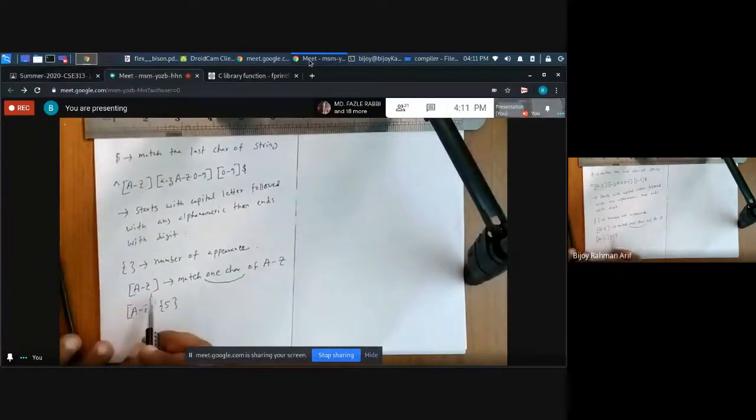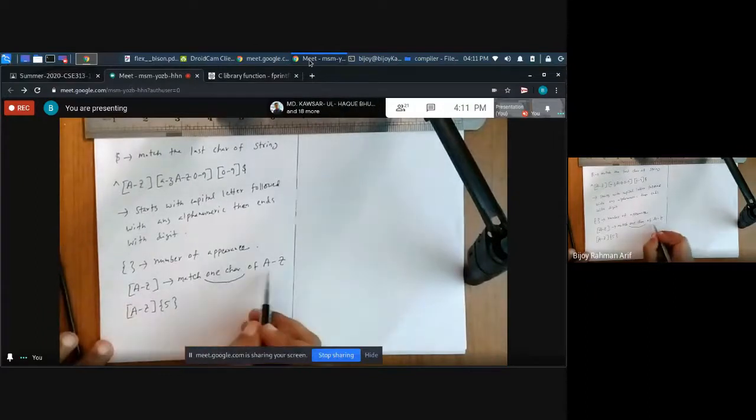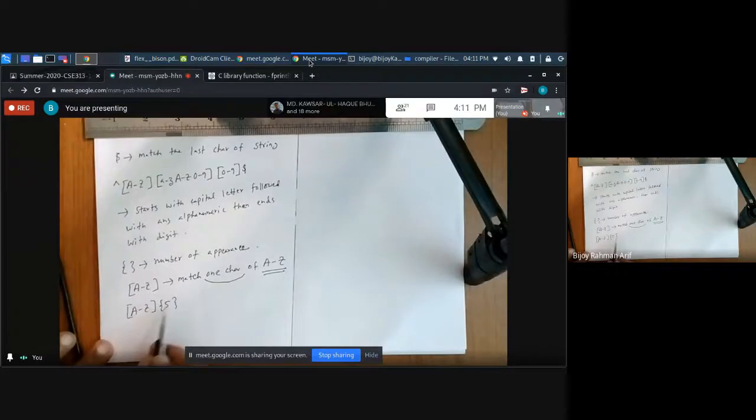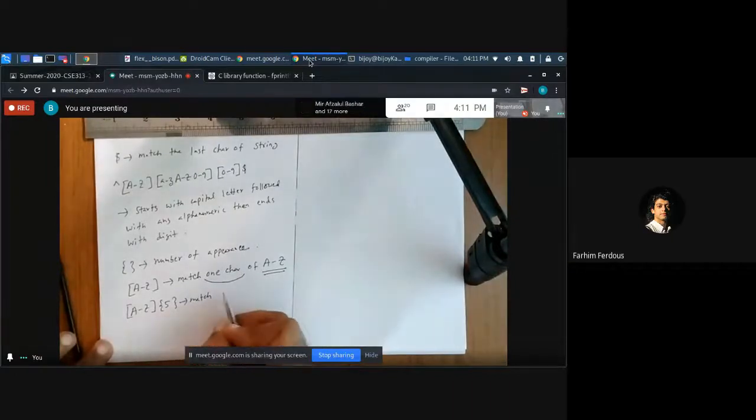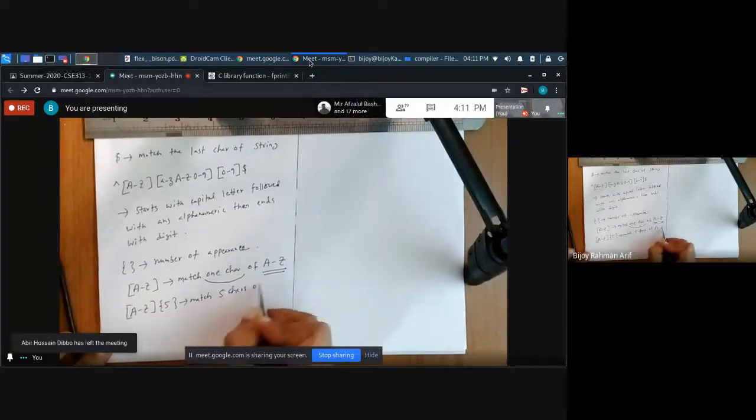So if you give A to G, it is going to match only one character of A to G, A up to G. Now if you write A to G 5, what is it going to match? 5 characters. 5 characters of A to G.